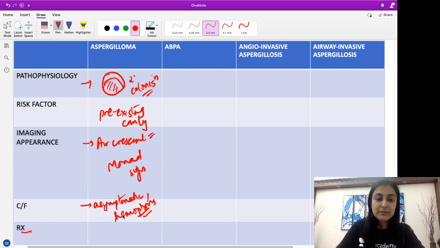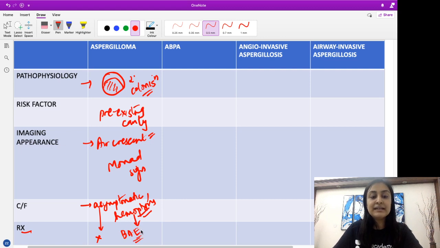So coming to the treatment, when the patient is asymptomatic, you do nothing. If the patient has hemoptysis, it can be stopped by a procedure called bronchial artery embolization, where the arteries leading to the hemoptysis can be blocked. We'll talk about this in detail some other time. So just remember, hemoptysis should be treated. Asymptomatic patients do not need any form of treatment.